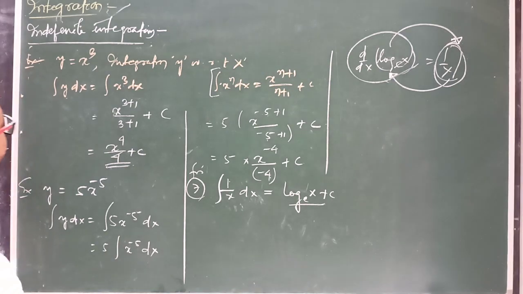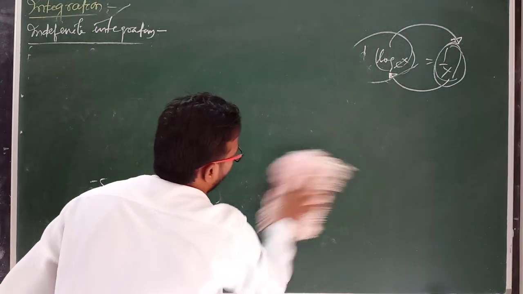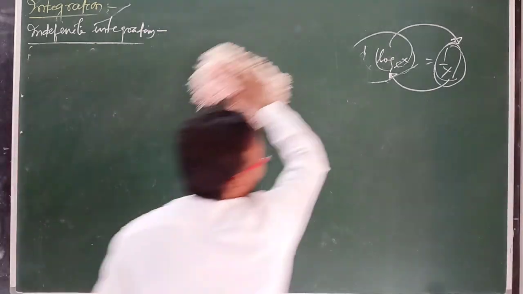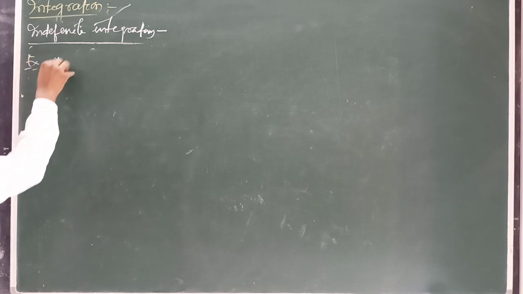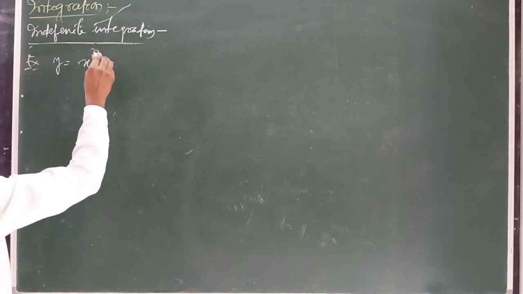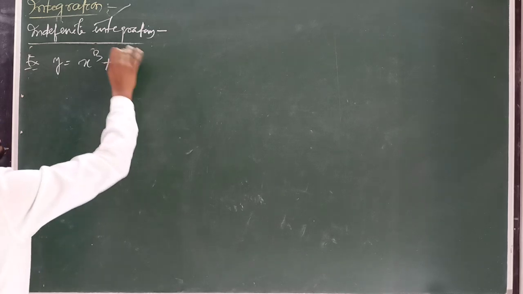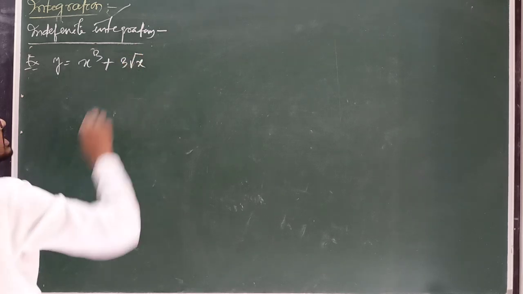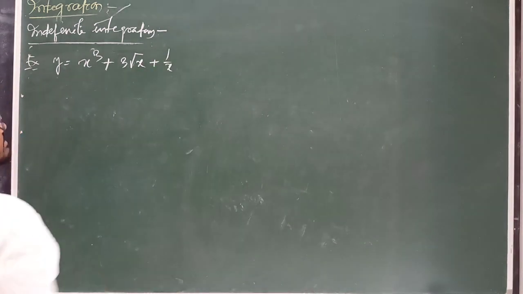Is that clear? Okay, if we take another example, suppose y equal to x cube plus 3 root x plus 1 by x.